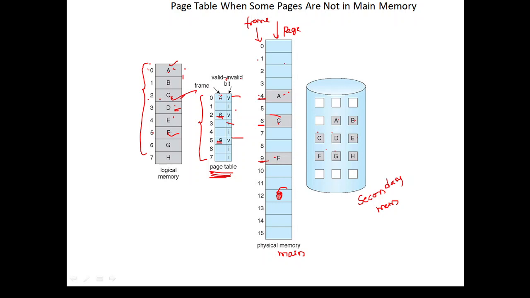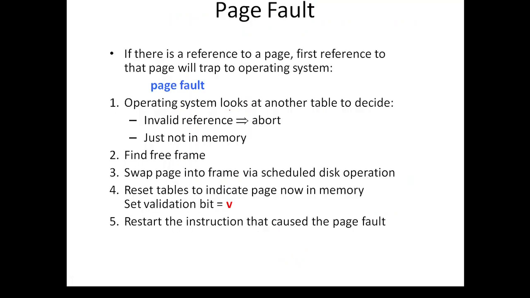Suppose if you are writing 6, we have to write G. G is in the 12th frame number. So where is G located over here? 6. In 6 we have to write 12. Like this we'll have the pages that are there in the page table. In this page table, whichever pages are present we mark as valid, and whichever pages are not present we mark as invalid. So this is the use of the valid and invalid bit.